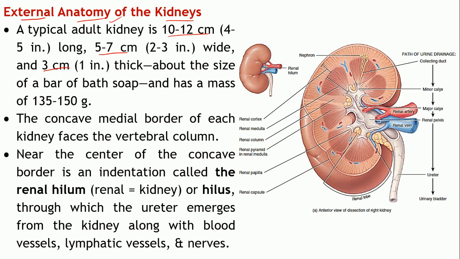You can imagine the size of the kidney as the size of a bath soap, and the mass of the kidneys is 135 to 150 grams.